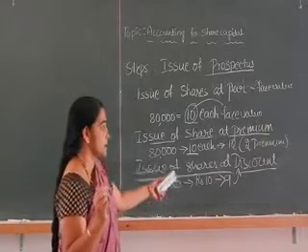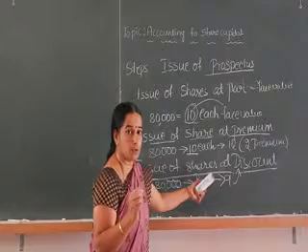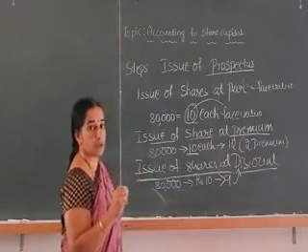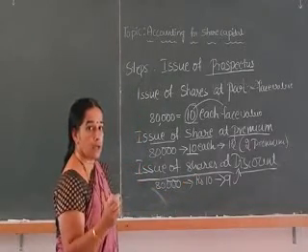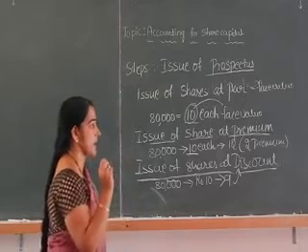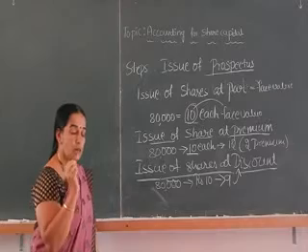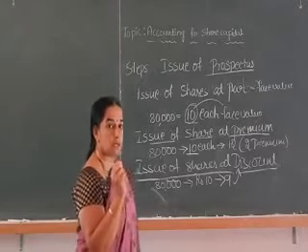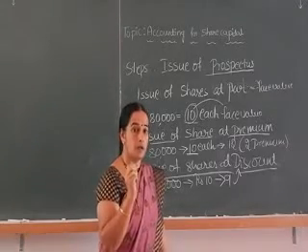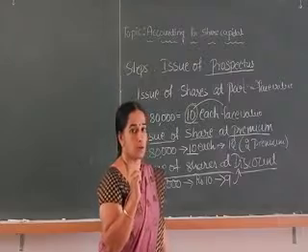If we are issuing the shares at a discount, that is an expense to the company, and this discount will be allowed at the time of allotment. So at the time of allotment, the discount will be allowed or given to the shareholders.